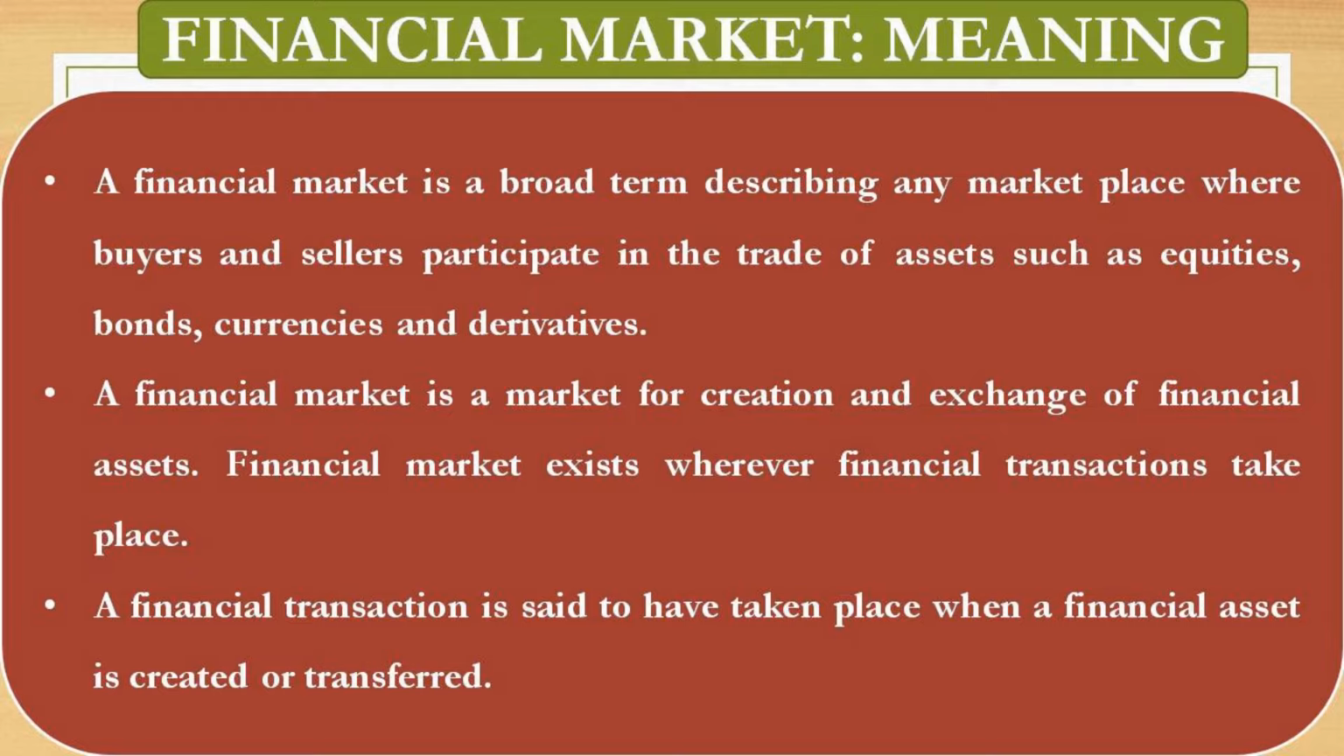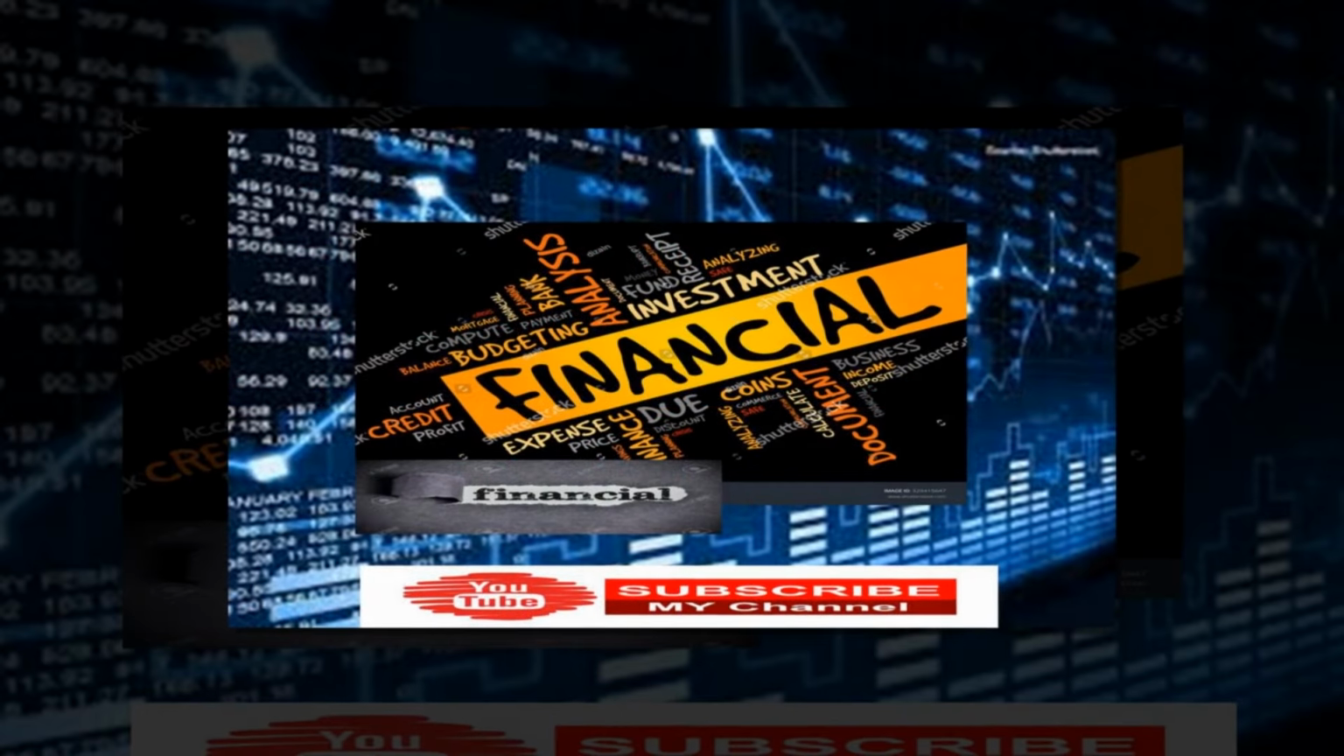Financial transactions. Can you say the meaning of financial transactions? A financial transaction is said to have taken place when a financial asset is created or transferred. For example, government is ready to issue treasury bill for mobilizing short-term fund. That is the creation of a financial asset. What is the name of the financial asset? Treasury bill. Who actually created it? Who is the debtor here? Government. And it is issued to the public. That is, the financial asset is transferred.